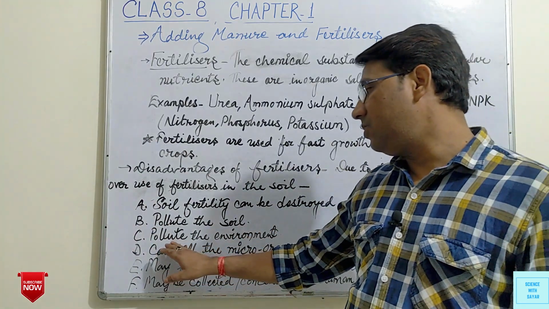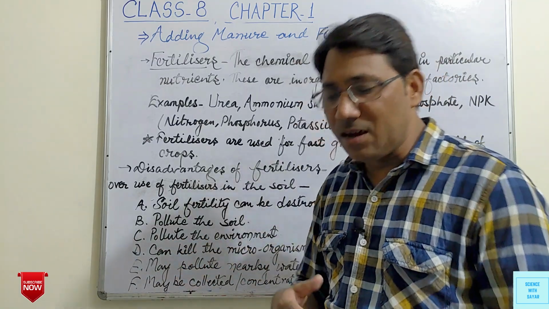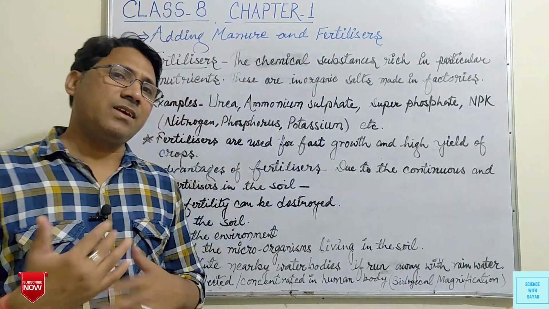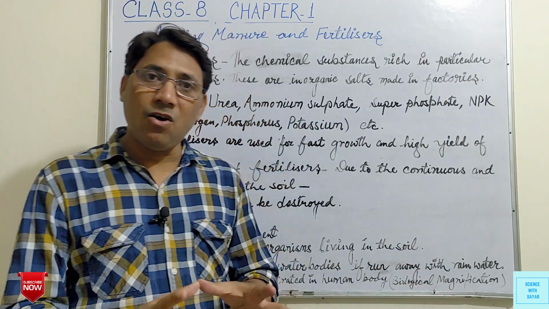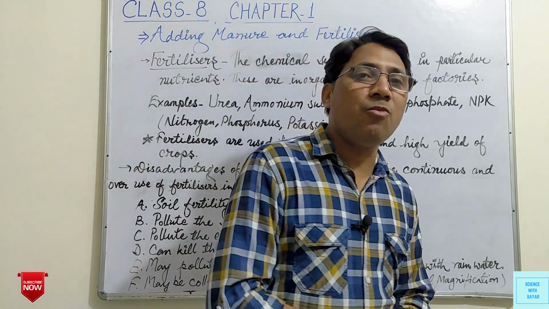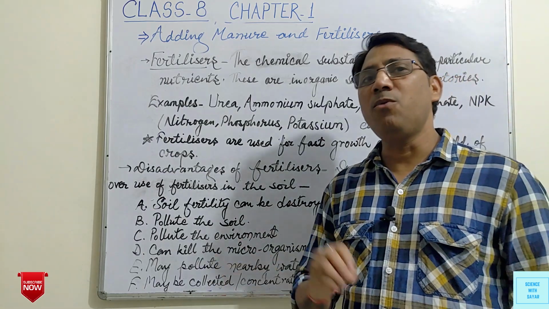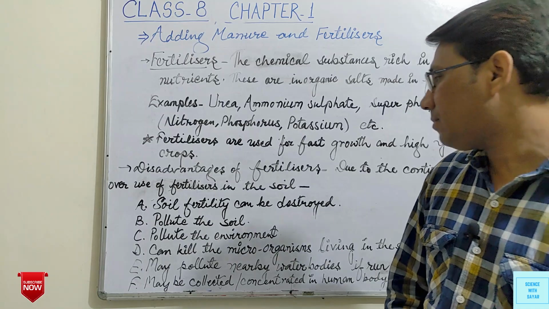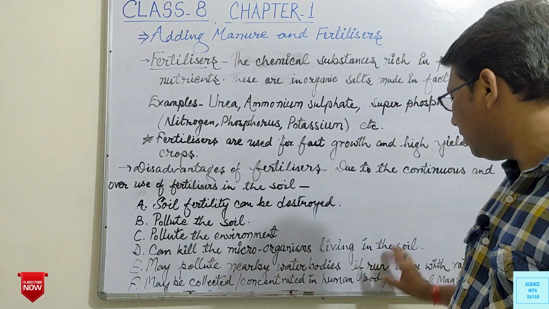Then these can pollute the environment. If we add these chemicals in the soil, they may pollute the surroundings of the fields, the crops, the plants. It means they can also pollute the surroundings or environment. Then they can kill the microorganisms living in the soil.